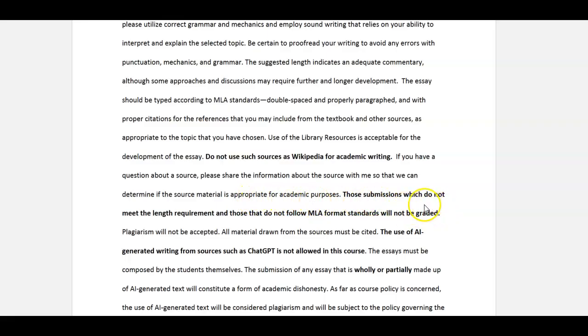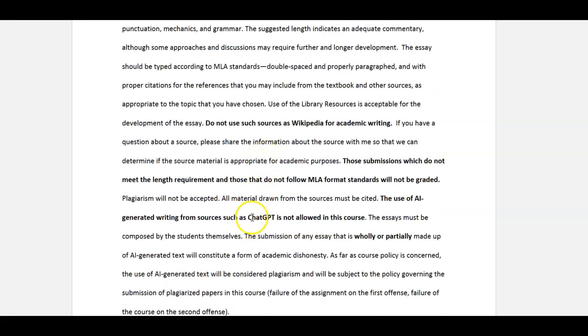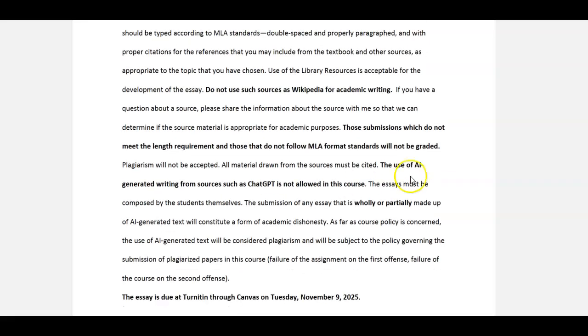There's some repeated information again about the submissions that do not meet the length requirement. Again, that's 1,000 words in length. And if it does not meet that, or does not follow MLA formatting, you'll receive a 0. And again, there's the detail about the AI.